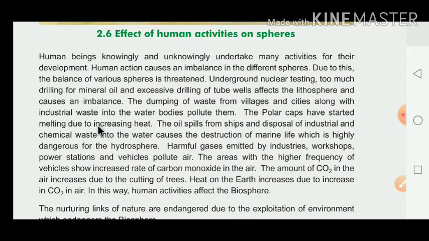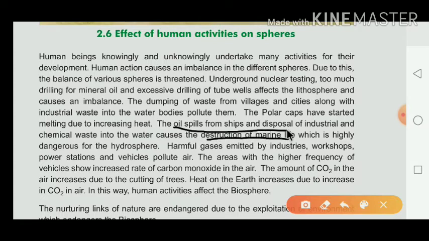The polar caps have started melting due to increasing heat. The oil spill from ships and disposal of industrial and chemical waste into the water cause the destruction of marine life, which is highly dangerous for the hydrosphere.